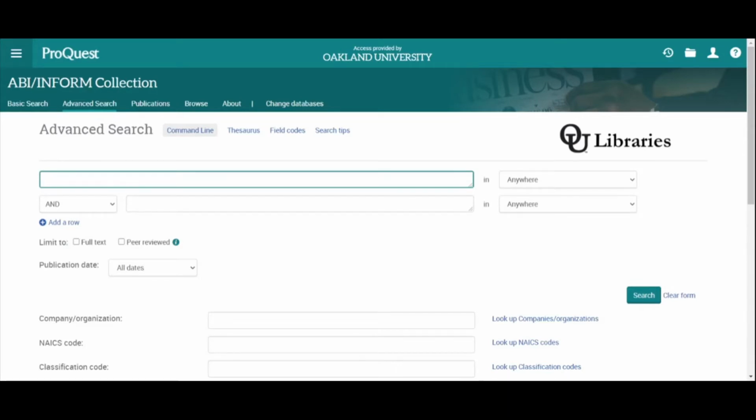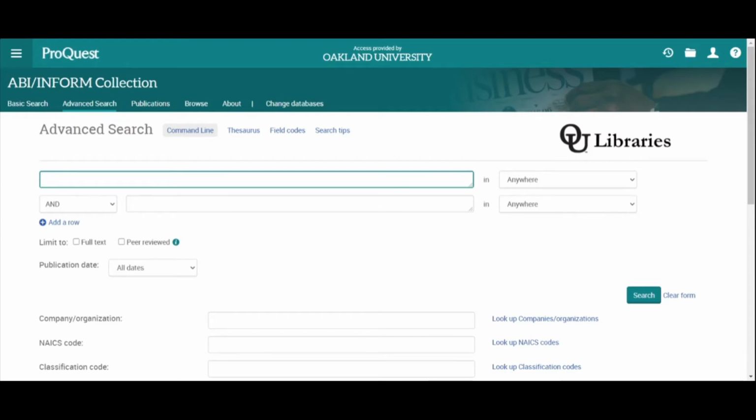So this is ABI Inform, and unlike some of the other resources like IBISWorld or Marketline, which are actual business resources, ABI Inform is more of an academic resource. It's essentially a database that has a collection of just business-related content, a pretty big one. So this is the main database that I would come to find scholarly and professional articles in the business field.